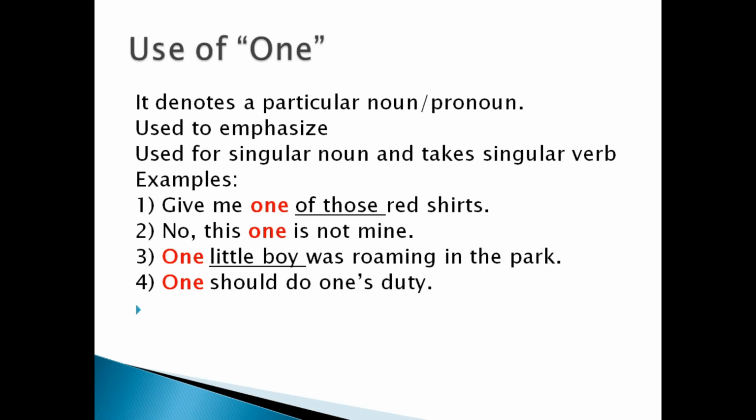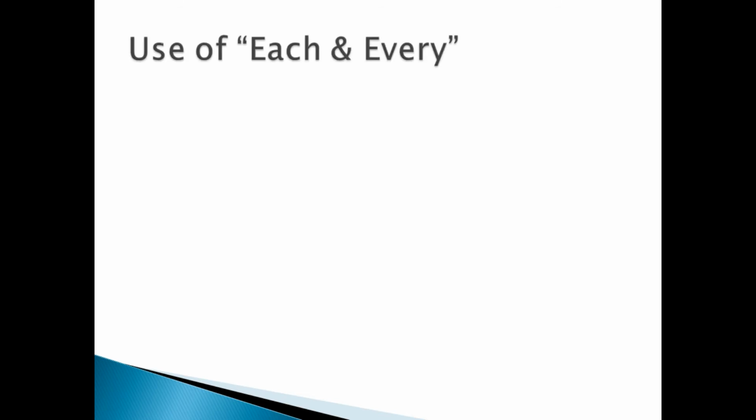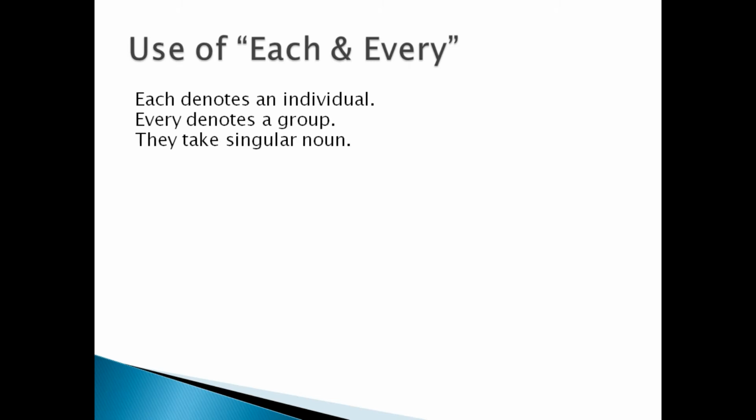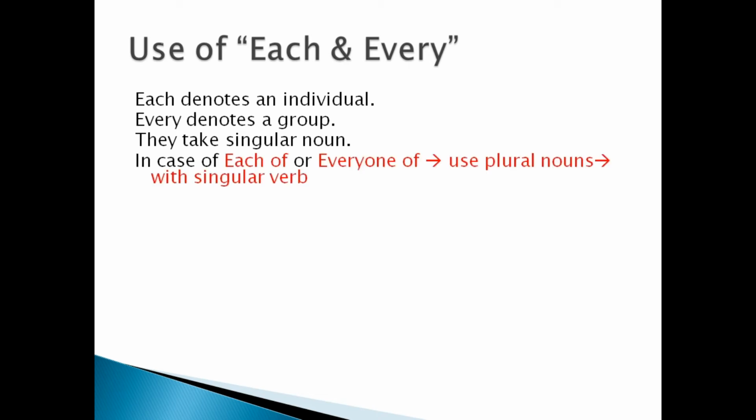Next, use of each and every. Each denotes an individual, a particular, whereas every denotes a group. Each and every take a singular noun. In case of each of or every one of, we will use the plural form of noun with the singular form of verb. You can understand it with the help of a couple of examples.